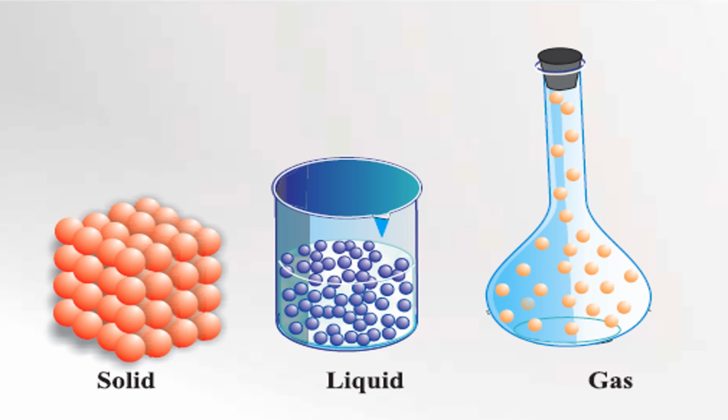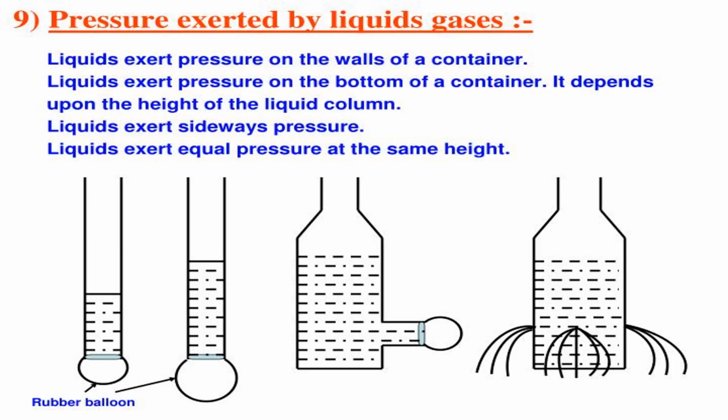So what will happen if it is moving? Simply we can say it is in continuous motion. If it is in motion, it will collide with each and every molecule. If it is colliding with the walls, or colliding with the base, it will exert some pressure. So we say pressure is exerted in liquids.